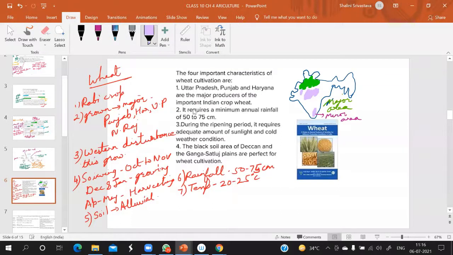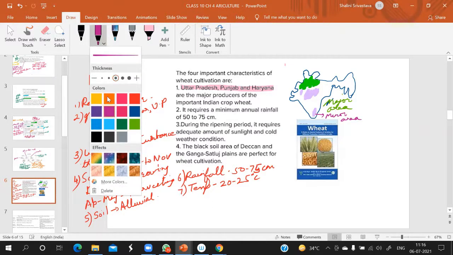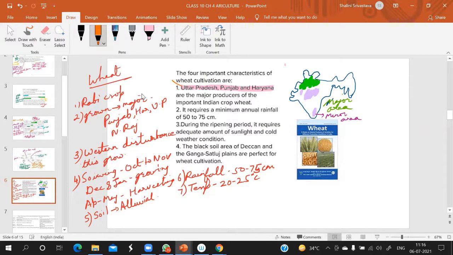The important characteristics: it is grown in UP, Punjab, and Haryana largely. So if they ask which is the largest producer, what will you write? Punjab, UP and Haryana. Largest producer is UP.